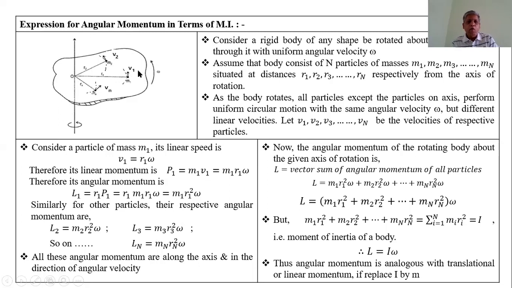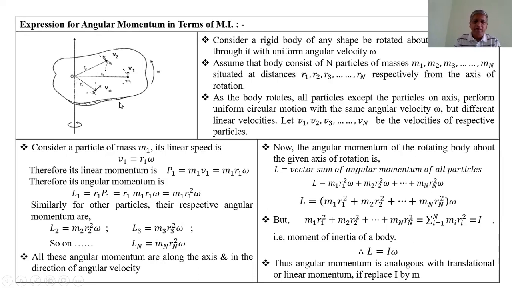Assume that the body consists of n particles of masses m1, m2, ... mn, situated at distances r1, r2, r3, ... rn respectively from the axis of rotation.